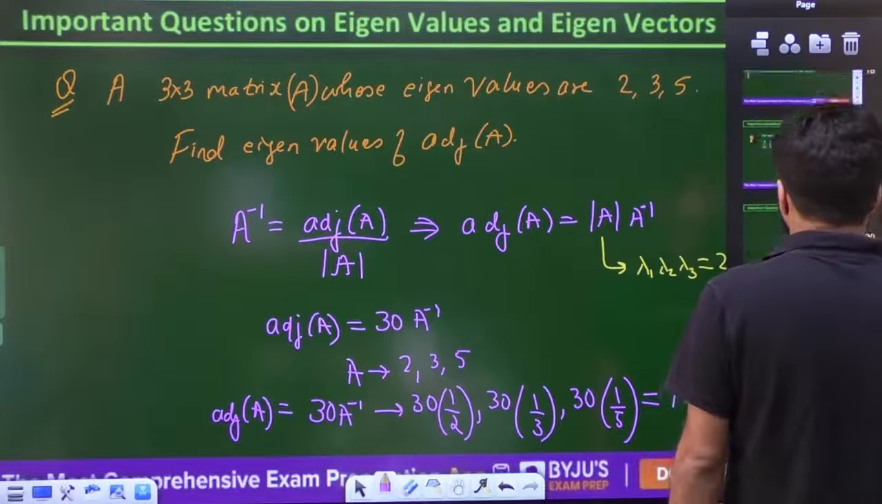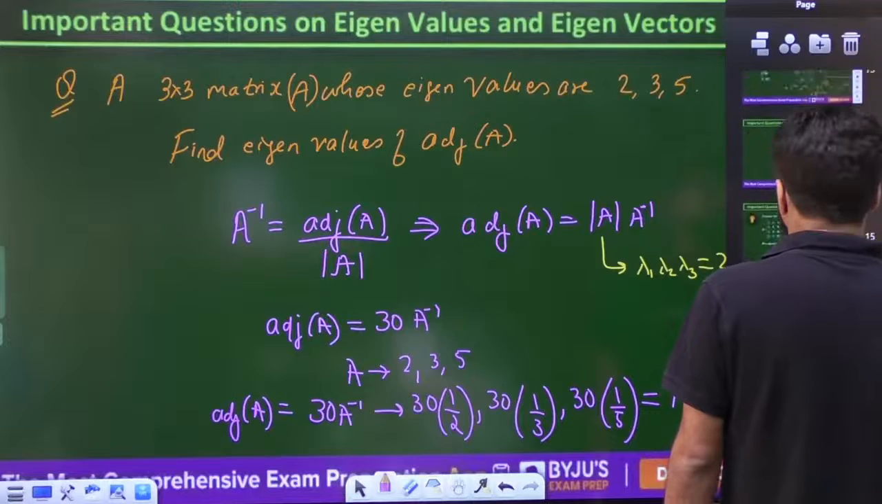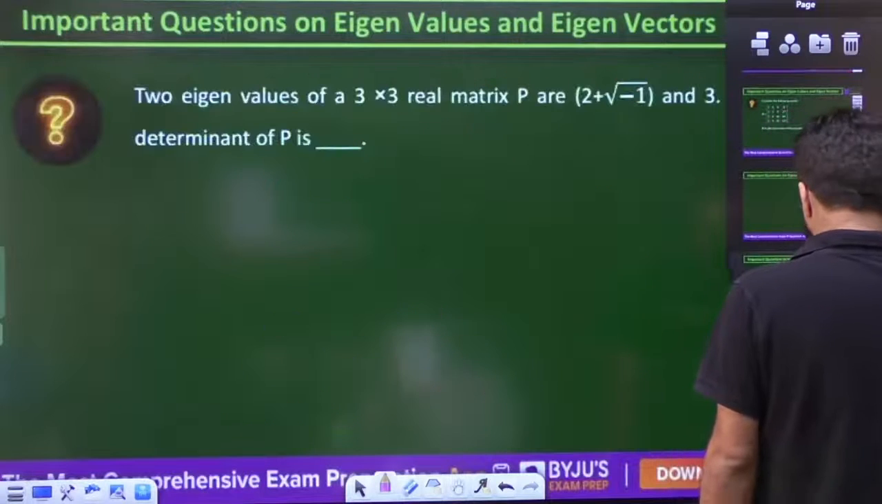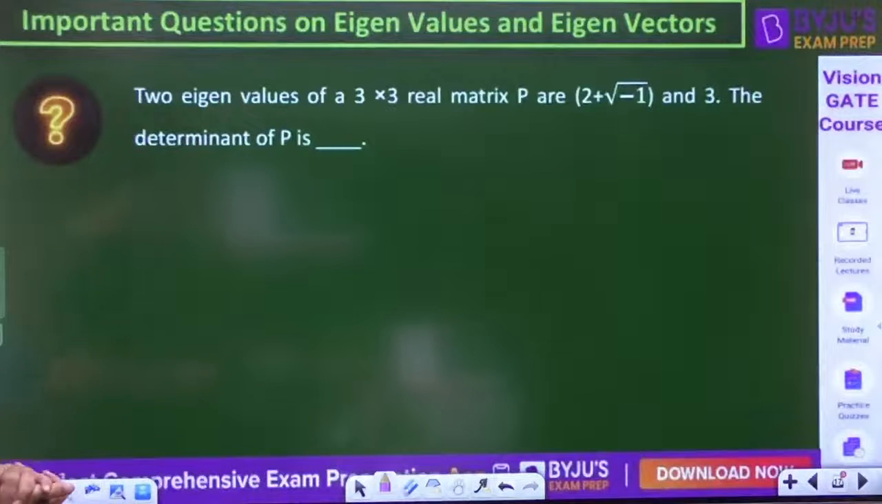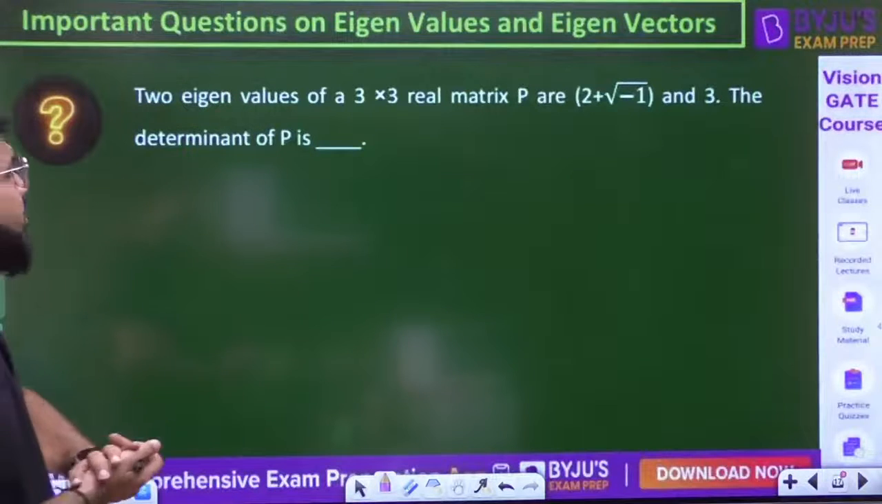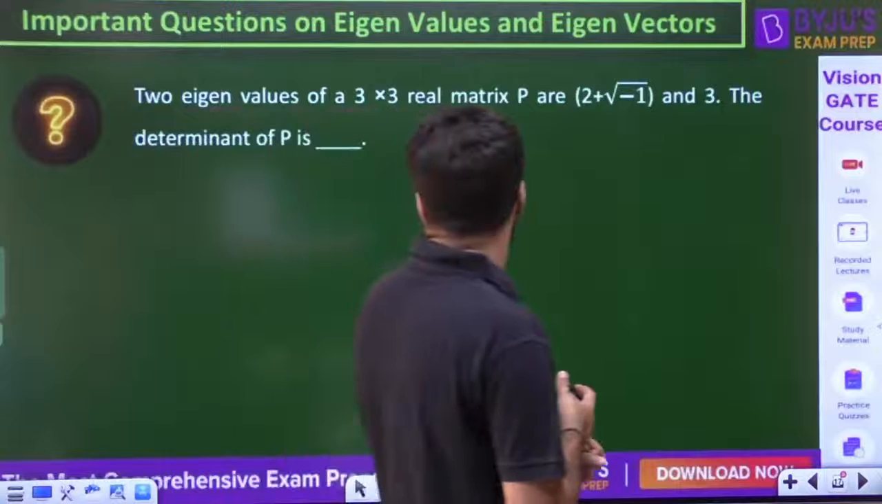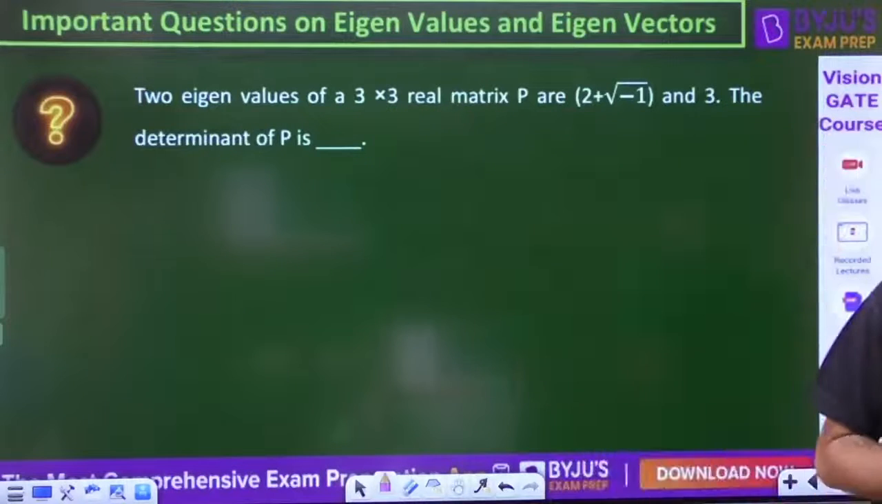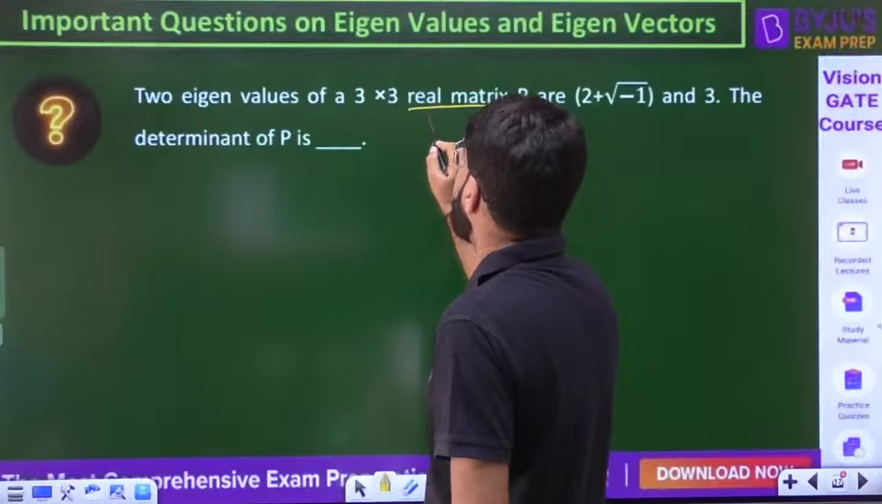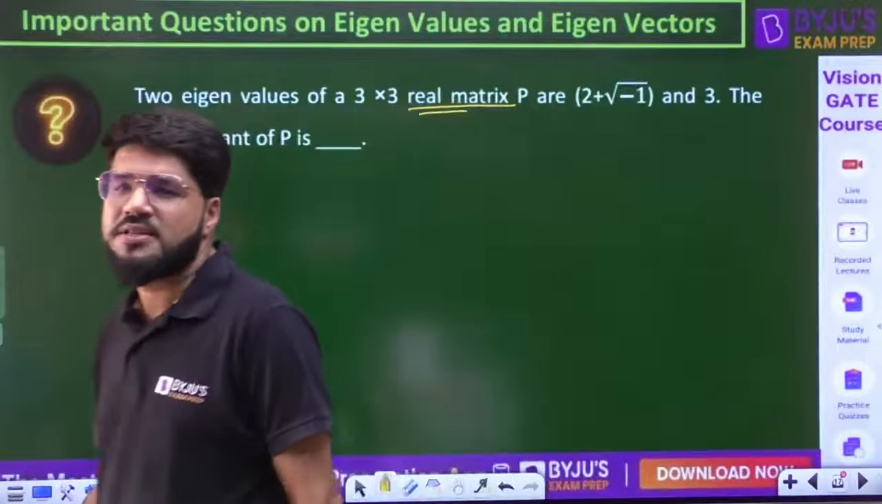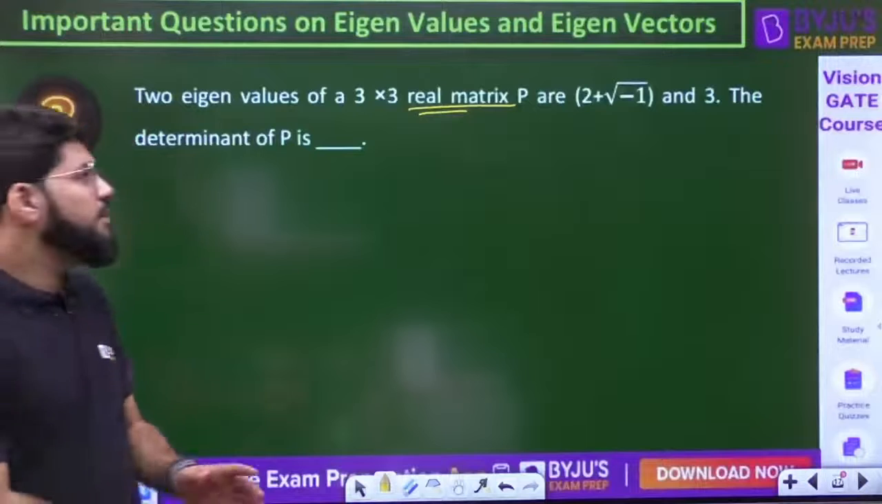Just a second. So where should I go now? Yeah, kindly attempt this question. The eigenvalues of a 3 cross 3 real matrix are 2 plus root minus 1 and 3. Find the determinant of the matrix P. The important word here is real matrix. If you just remember that, your question is solved.